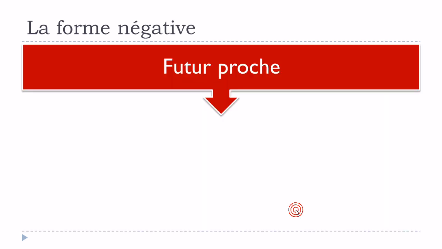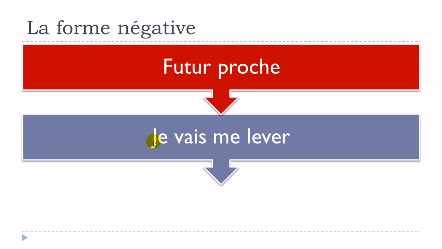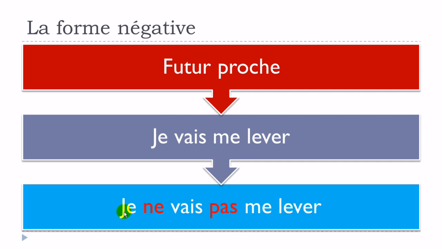Okay? For the futur proche, so je vais me lever. Okay, so I am going to get up. Je ne vais pas me lever. So it's actually quite easy when you get this form, because you will have to put ne and then pas before and after the first verb. Okay, and in that case it's vais. So you don't really need to bother about the fact that it should be before this me, okay, but in that case, je ne vais pas me lever.